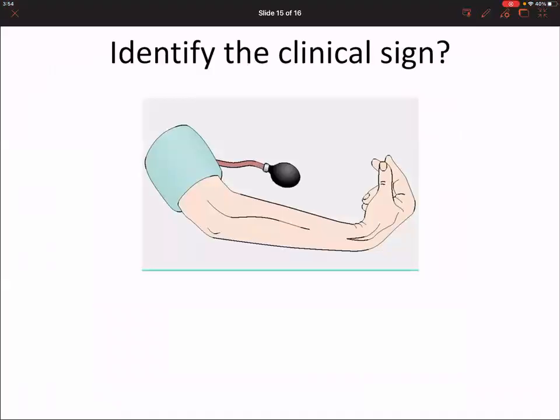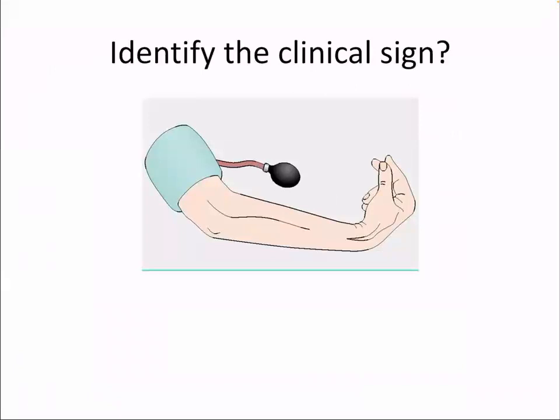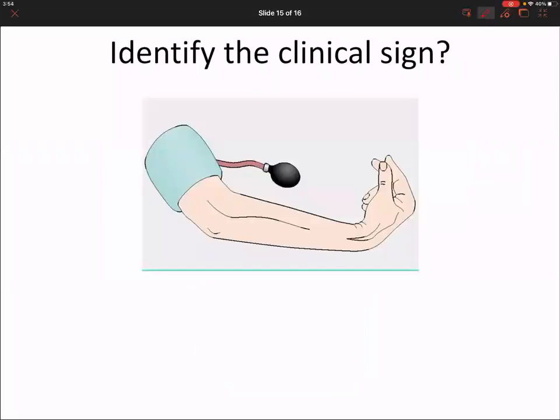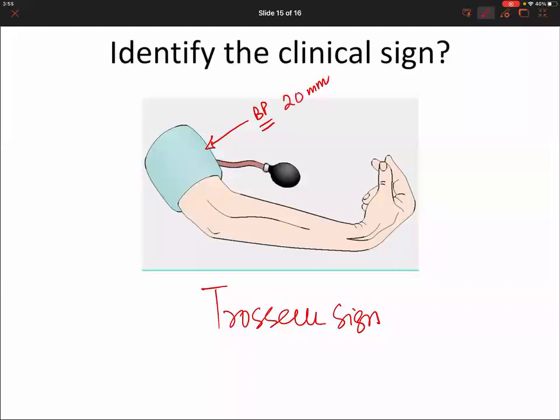Last two questions. What is the clinical sign? Obstetric sign. Okay, this is called the obstetric sign. What is the blood pressure cuff pressure? 20 mm above the systolic. Okay, this is an important MCQ.